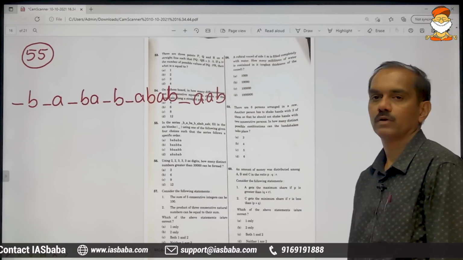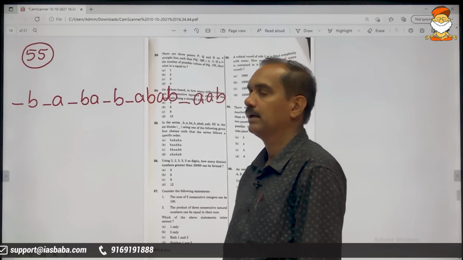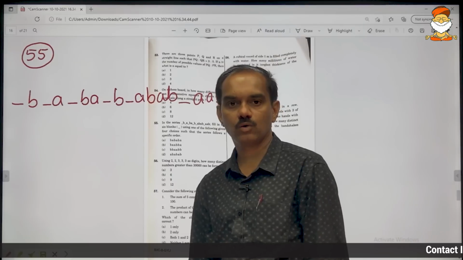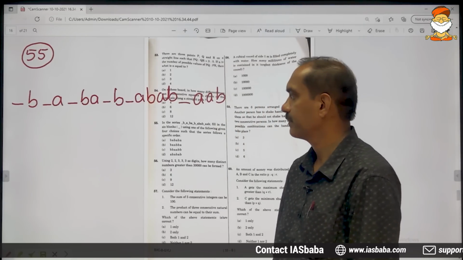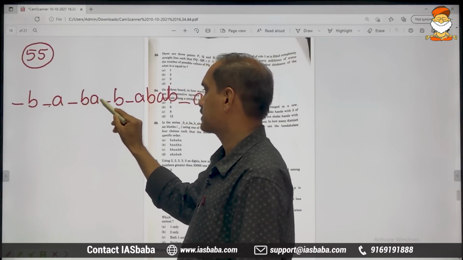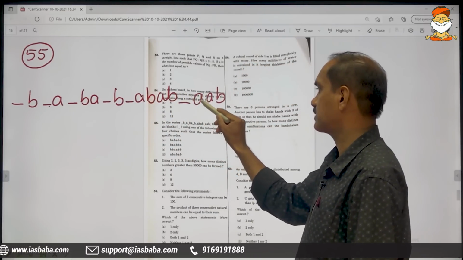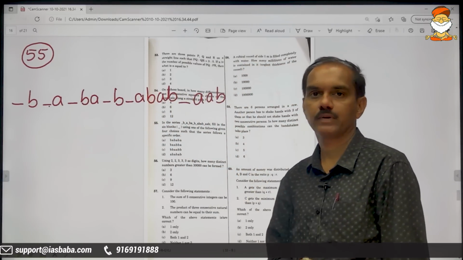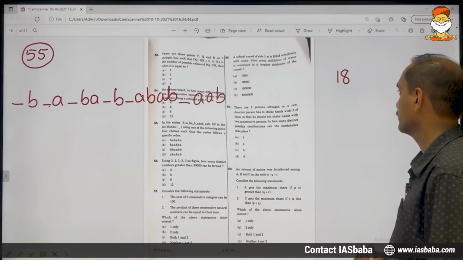Here, what you must do is check how many letters are there in all, including this dash. 1, 2, 3, 4, 5, 6, 7, 8, 9, 10, 11, 12, 13, 14, 15, 16, 17, 18. In all, there are 18.